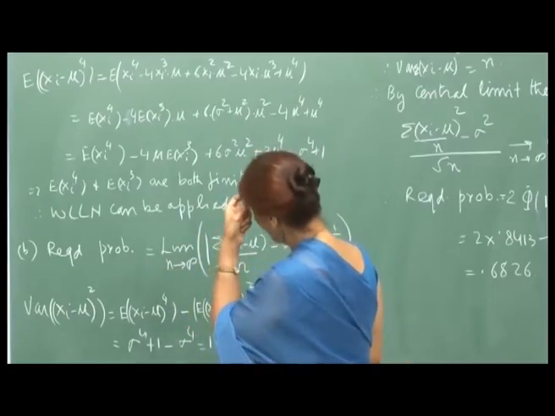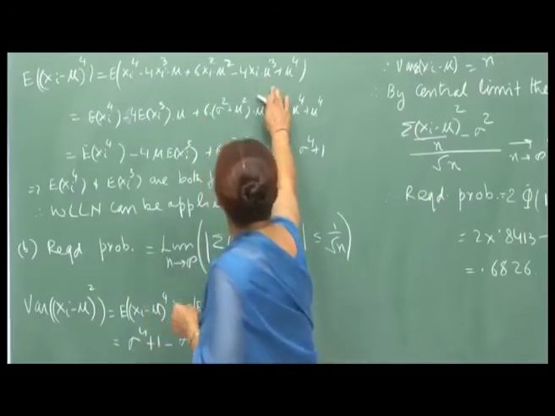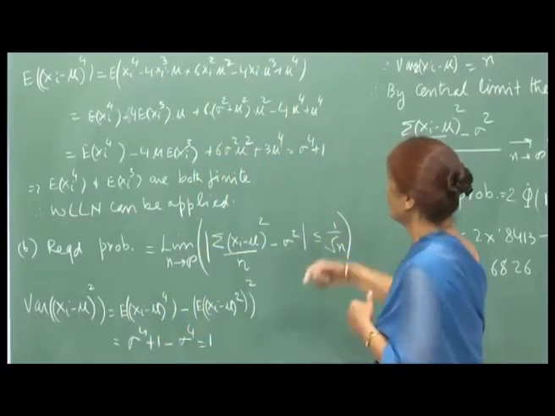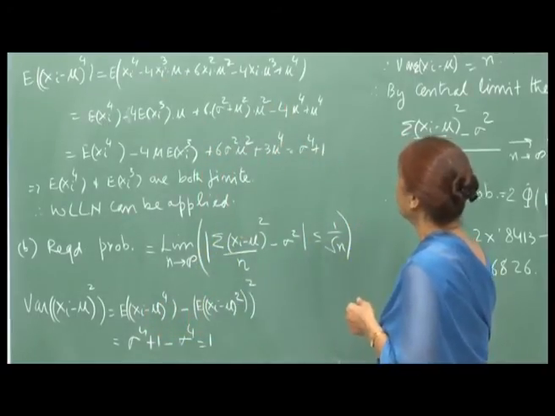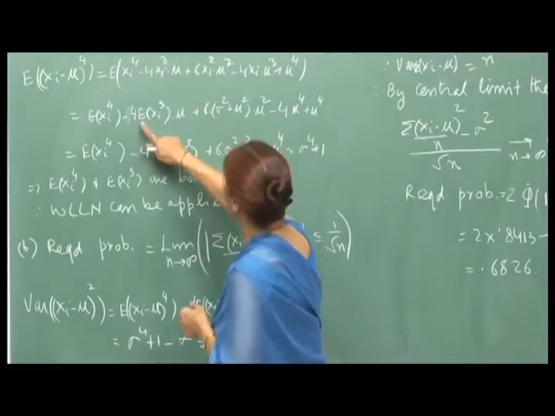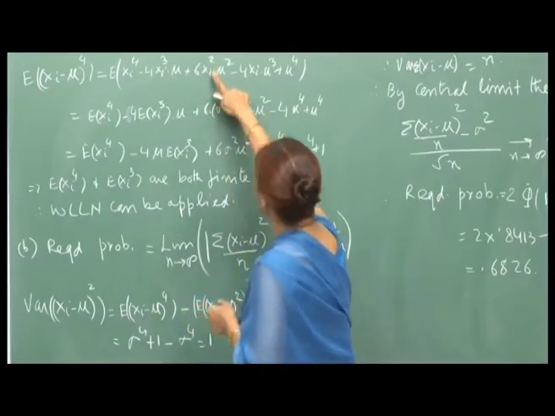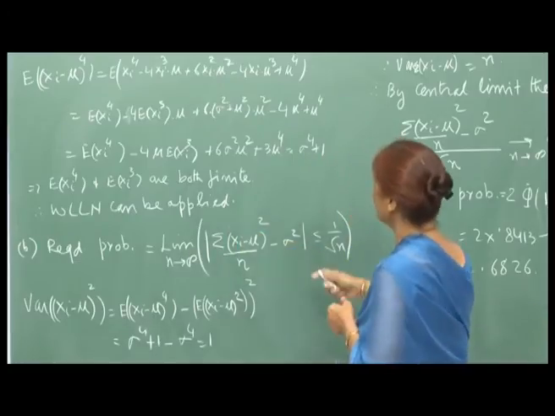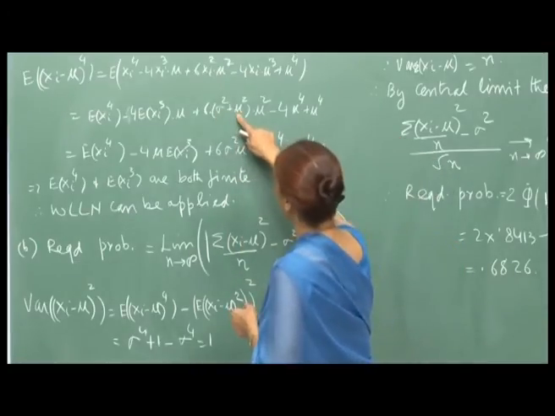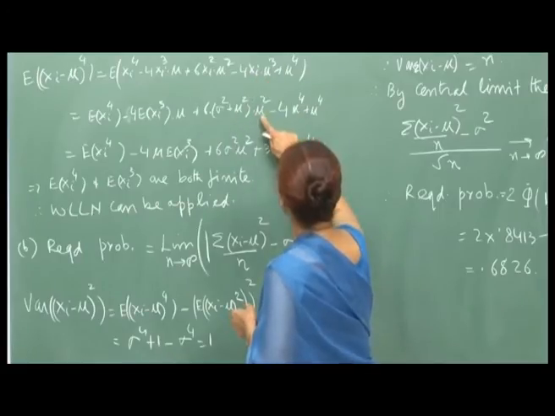I have just done this exercise, and surely there may be other ways of doing it also, showing that the variance is finite. I just opened up this expression, then took expectation inside, and you can see that here, for example, expectation of Xi cube, then into mu, and then you get 6 Xi square. Now, the expectation of Xi square I know, which is sigma square plus mu square, because that is already given to me, and then the expectation of Xi is mu.